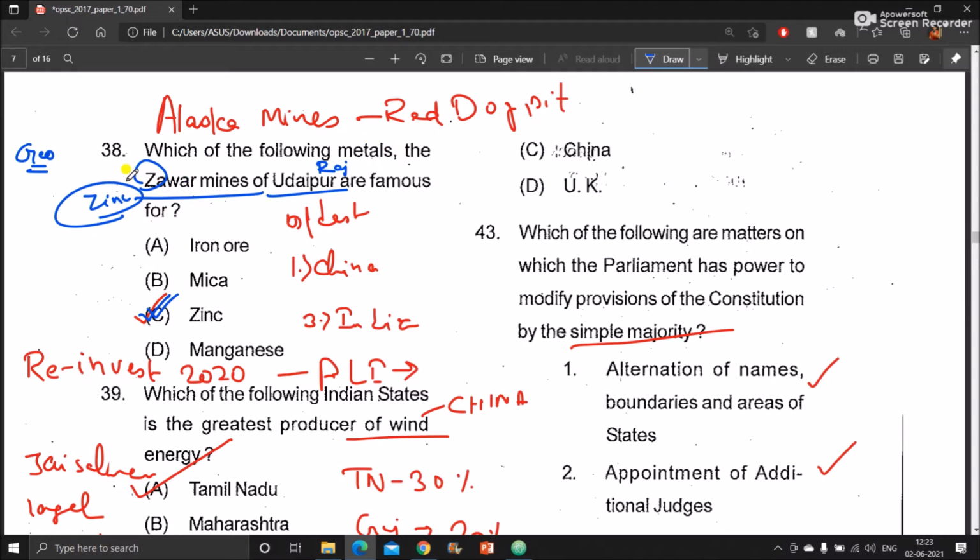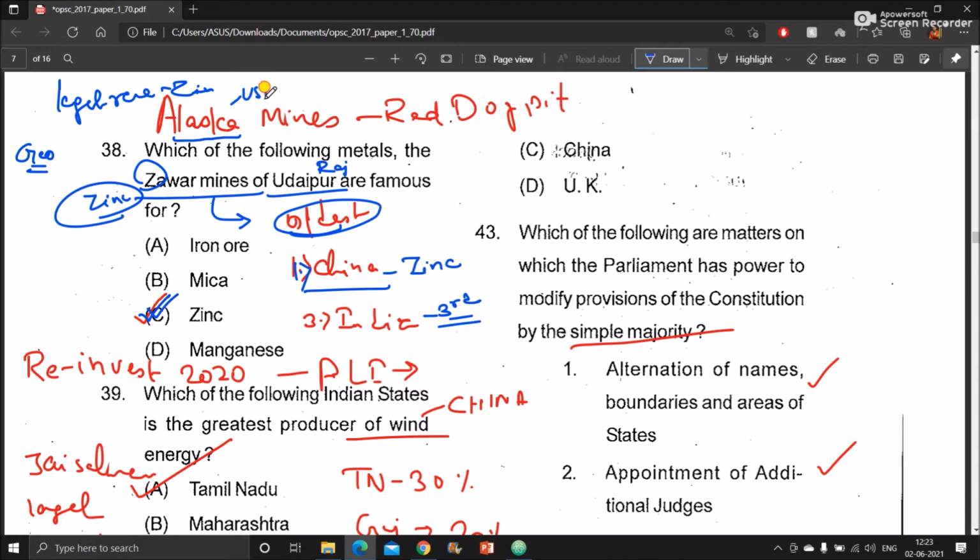Then if we talk about the zinc industry, China is the leading producer of zinc. So rank 1 producer is China. India ranks at the third position in the production of zinc. Why is Jawar mines important? Jawar mines is the oldest mine of zinc in India. Apart from that, there is another mine which is the largest reserves of zinc at a single place. If we want to see the largest mines of zinc at a single place, then that is in Alaska, which is a part of USA.